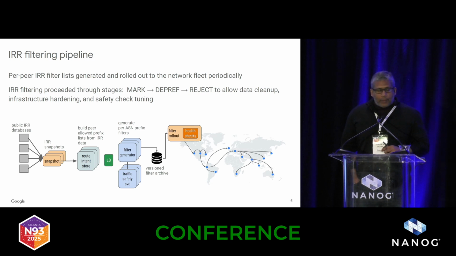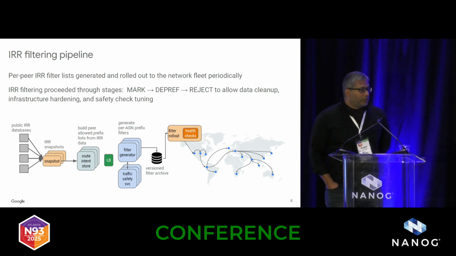We'll start with the IRR filtering pipeline. This is where we started our work on employing routing security. When we started this effort, RPKI adoption was relatively low, you might even call it nascent. As we've seen in the last few years, there has been a rapid increase in adoption. But we decided to start with IRR filtering first.